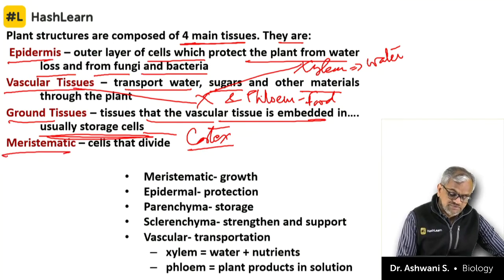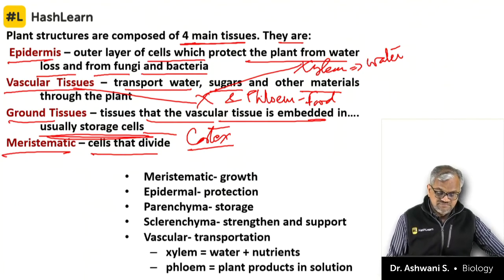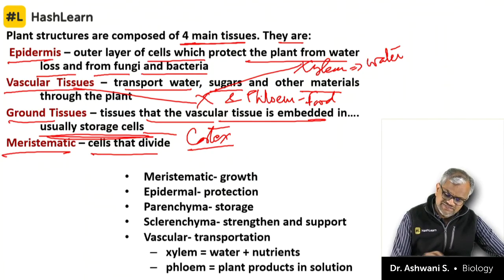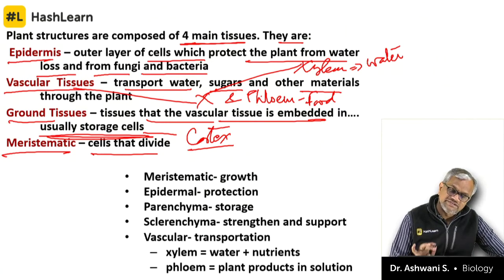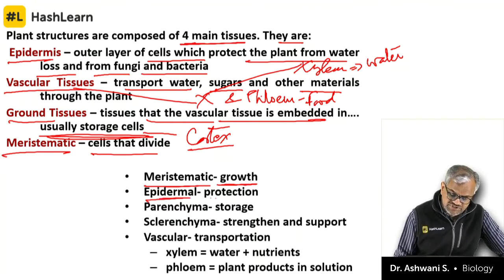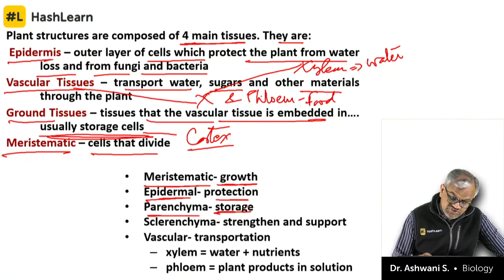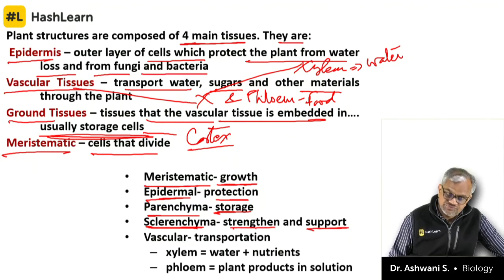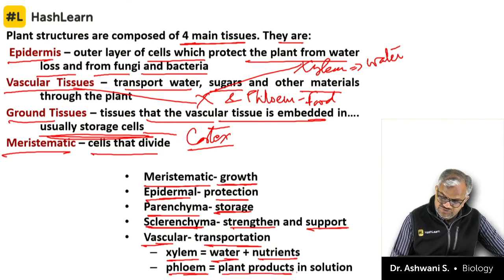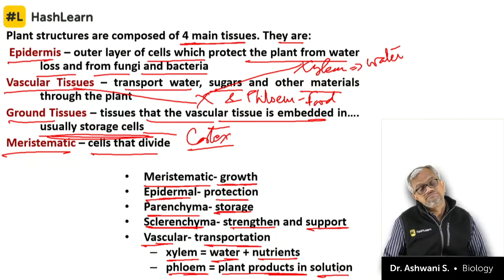Meristematic, as the name itself says, means cells that divide. So in general, whenever any tissue is there, if it is meristematic it is responsible for growth. Any tissue when it is written epidermal means it is for protection. When it is parenchymatous, it's storage, general. Sclerenchymatous are dead, for strength and support. Vascular means transportation, as I said, xylem, water and nutrients. Phloem is food, plant products in solution.